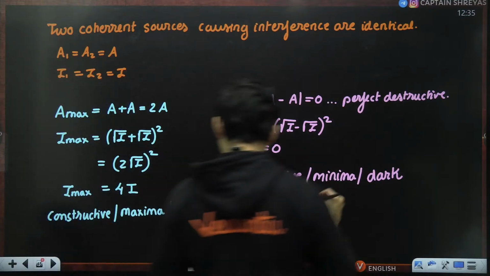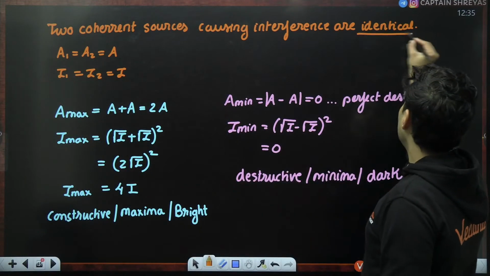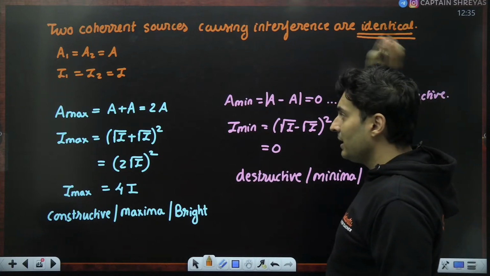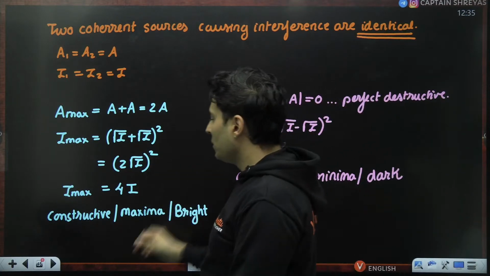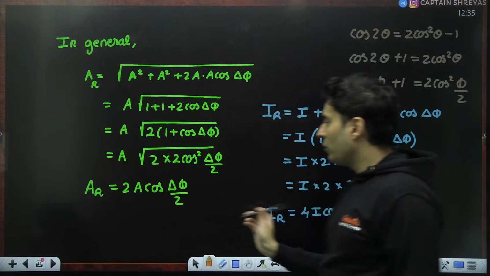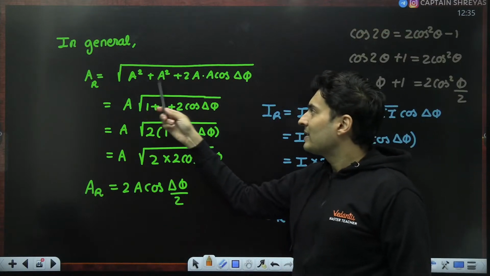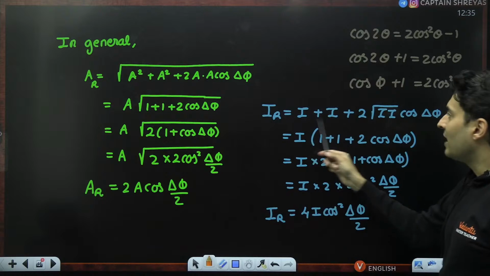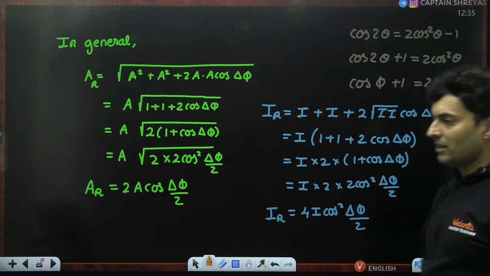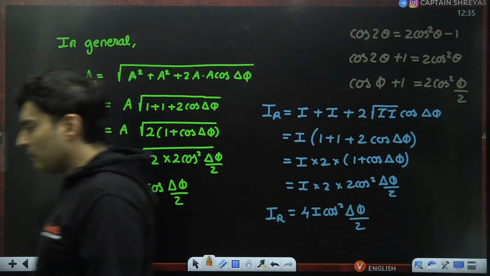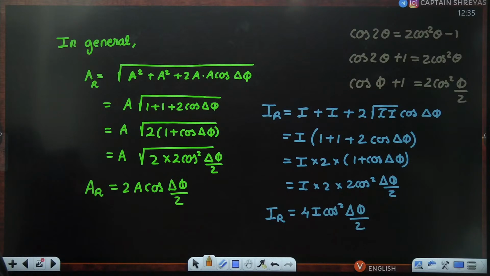This is very, very important. If they are identical, if they are not identical, then obviously they will not cancel out perfectly. This formula will not be applicable. This I and this I will be different, and all of that. Is that okay? Everyone understood?